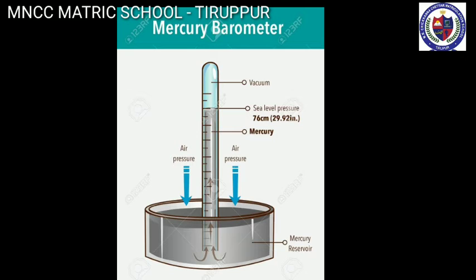As there is no air trapped in the space between the mercury and the closed end, there is a vacuum in that space. Vacuum cannot exert any pressure. So, the level of the mercury in the tube provides a precise measure of air pressure, which is called atmospheric pressure. This type of instrument can be used in a lab or weather station.